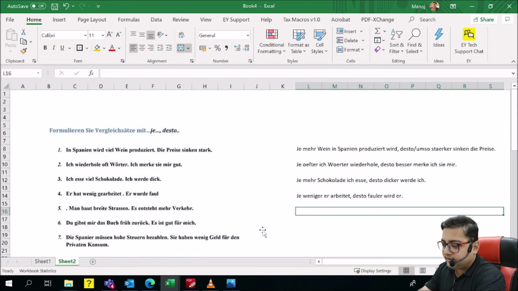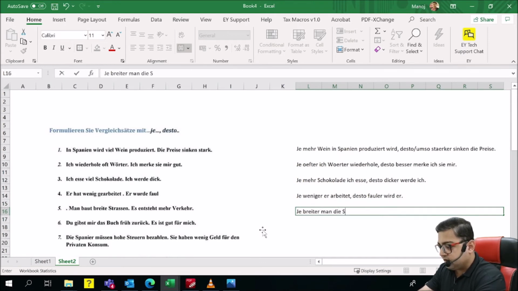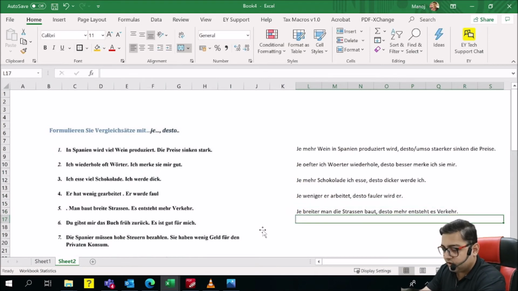Ideally, it should be je weniger er gearbeitet hat, desto fauler wurde er, but we are trying to make it present. Man baut breite Straßen, es entsteht mehr Verkehr. Je breiter man die Straßen baut, verb in the end, desto mehr Verkehr entsteht. Mehr was already in the comparative form.